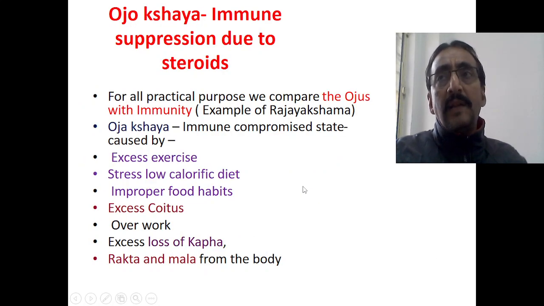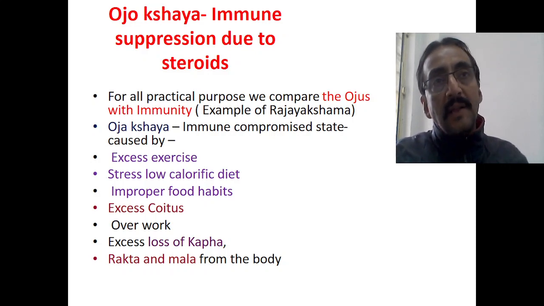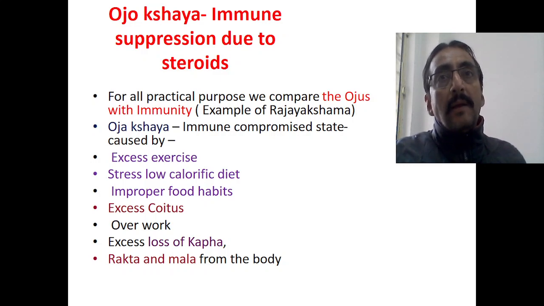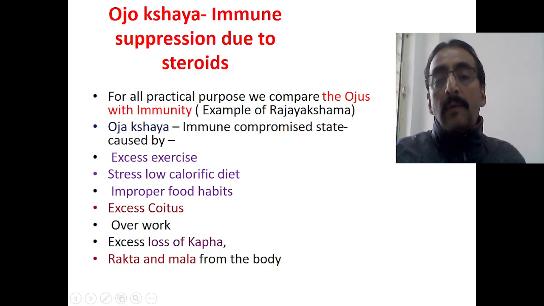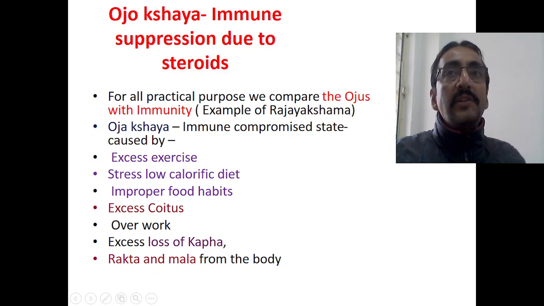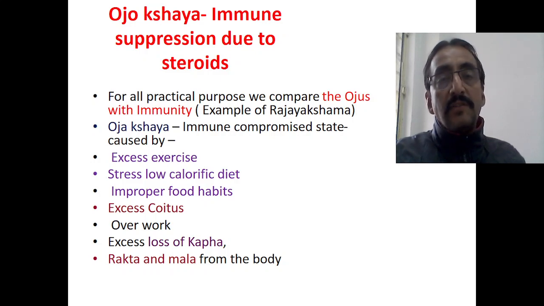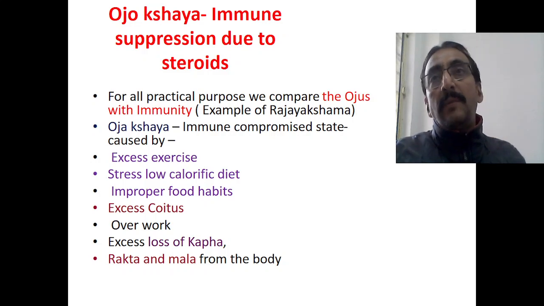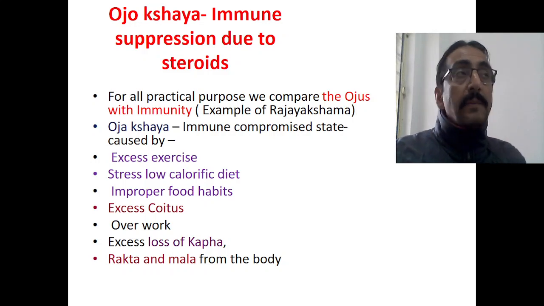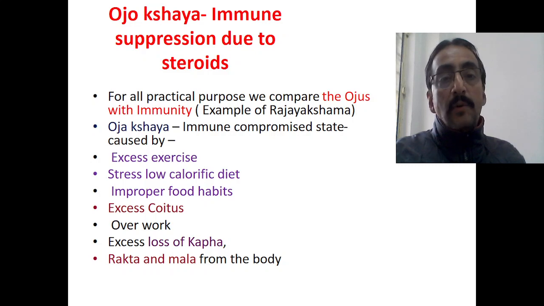Now we come to the next part. What is Ojo Kshaya? Ojo Kshaya is different from Ojo Vyapat as well as Ojo Visramsa. Actually Ojo Kshaya occurs as a deficiency of the immune status, that is an immune deficiency status. So here the treatment is nutritional supplements. Once you provide the nutritional supplement, correct the lifestyle, and look after the psychology of the child, Ojo Kshaya will be corrected. For all practical purposes, we usually compare the Ojas with the immunity.